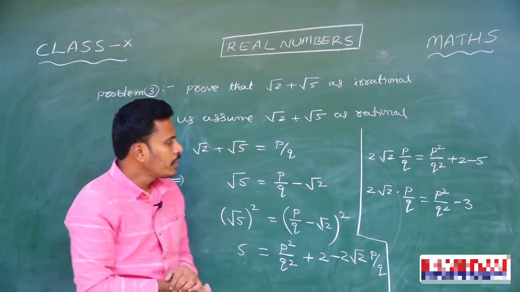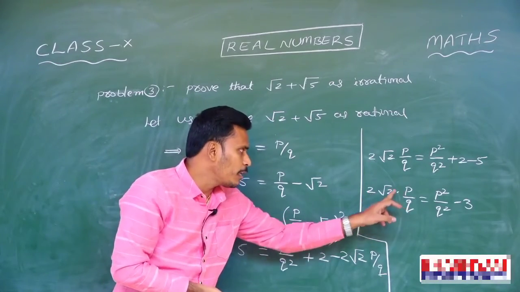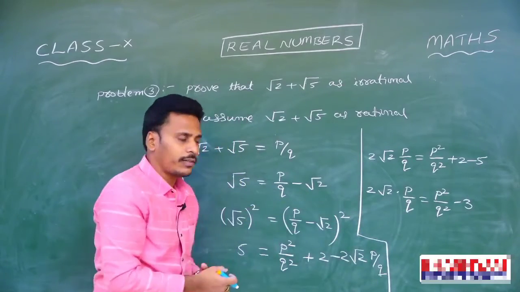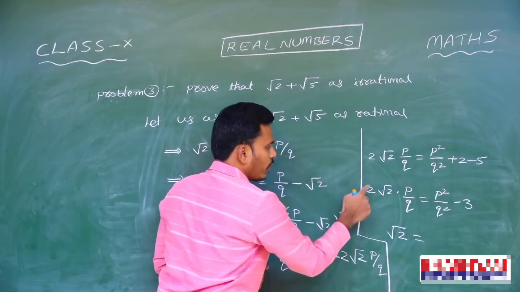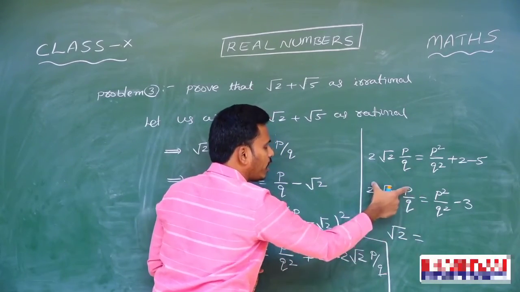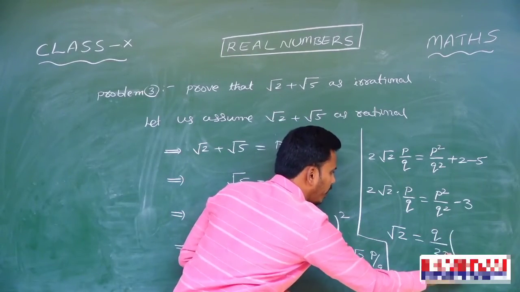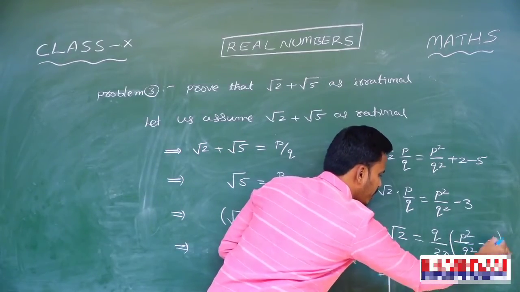And then, now you just make root 2 the subject. You need to send the remaining part along with this root 2, what is it? 2p by q, to the other side. Then if you send it like that, you will get that root 2 is equal to, this 2p by q goes to the other side, q becomes numerator, 2p comes to the denominator, you will get q by 2p times p square by q square minus 3.